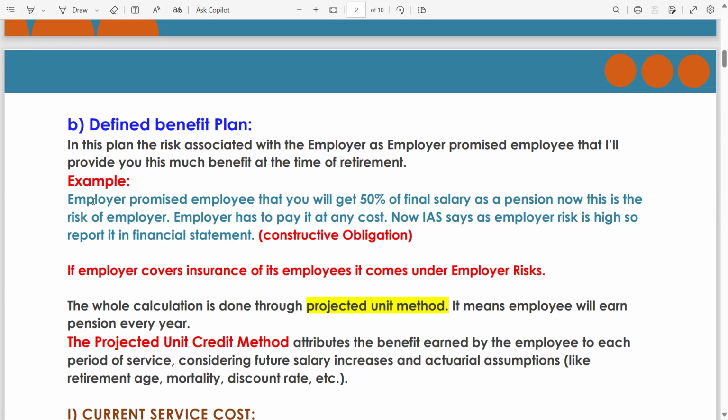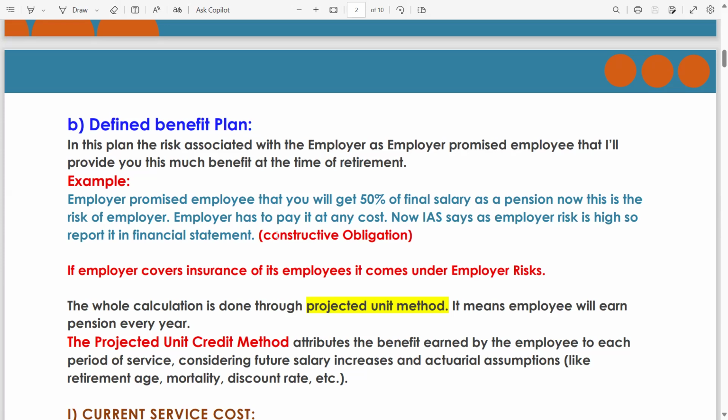There is an example for you. The employer promised the employee that you will get 50% of final salary as a pension. Now, this is the risk of the employer. Why? Because the employer promised, meaning the employer has an obligation. The employer has to pay it at any cost. Now, IAS says as the employer risk is high, so report it in the financial statements, meaning constructive obligation.